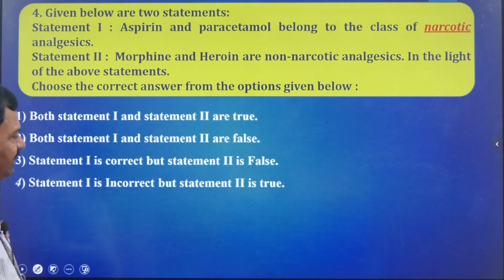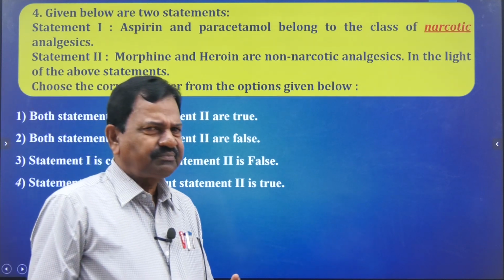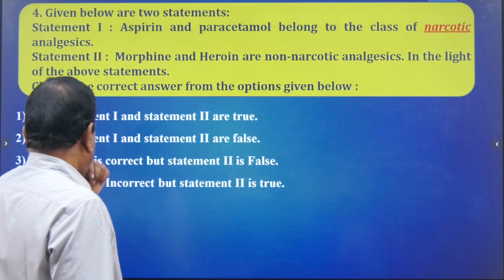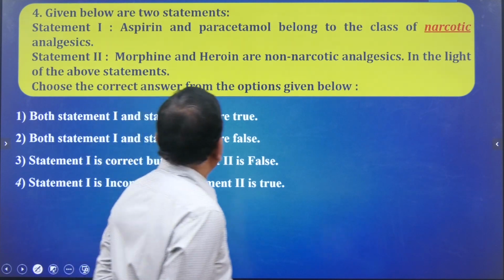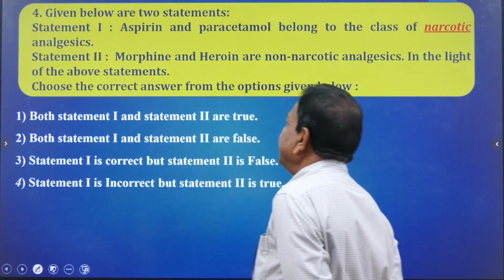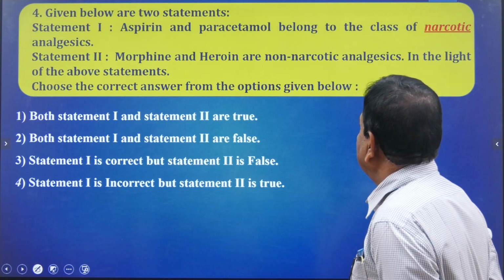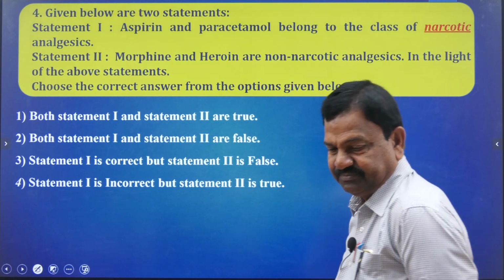So, fourth question. This is a very simple question. Given below are two statements. Statement 1: aspirin, paracetamol belong to the class of narcotic analgesic.